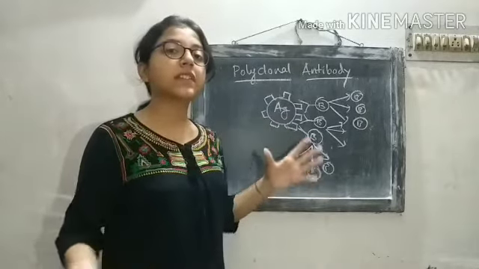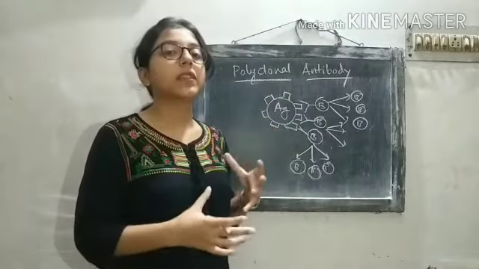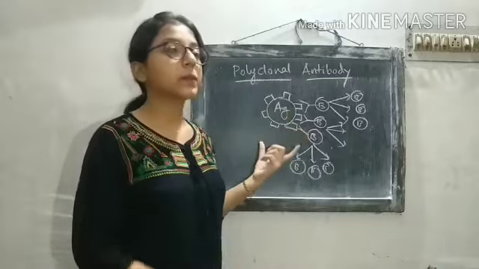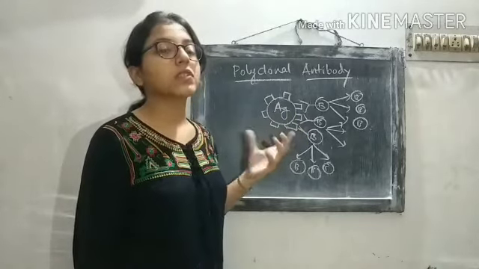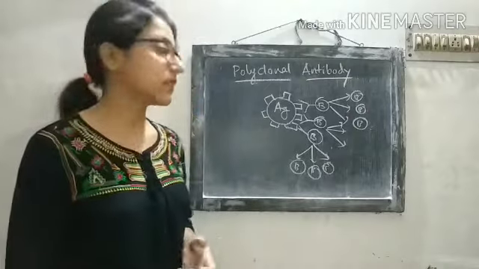But when we consider them in bulk, all the antibodies are specific for different epitopes on the surface of the antigen. So these antibodies are called polyclonal antibodies.